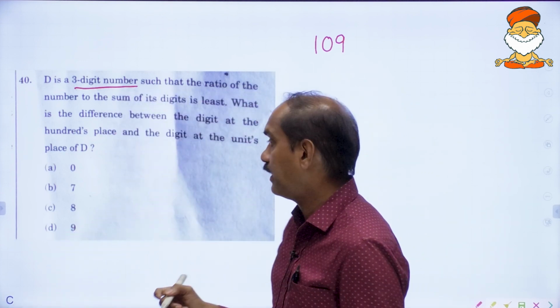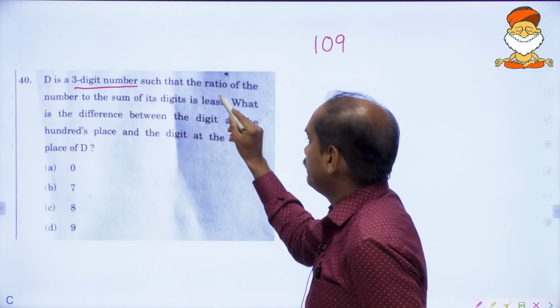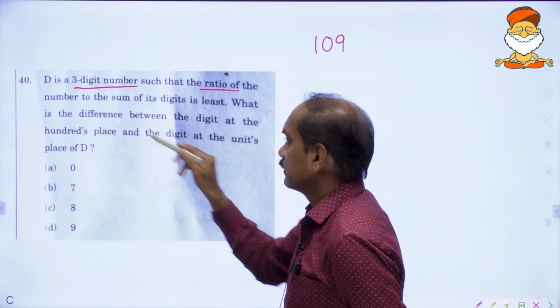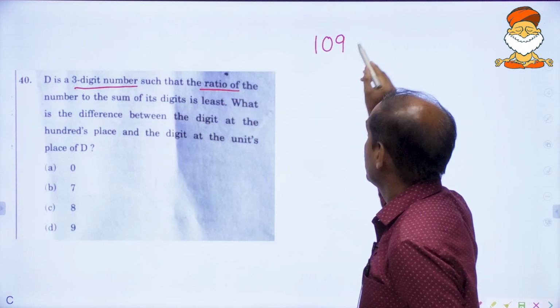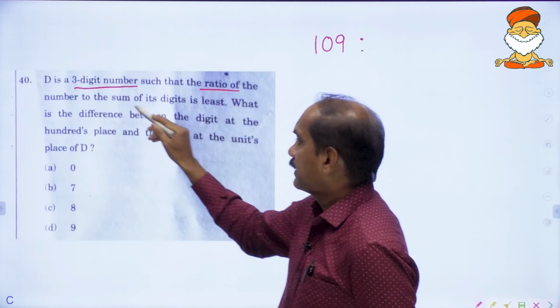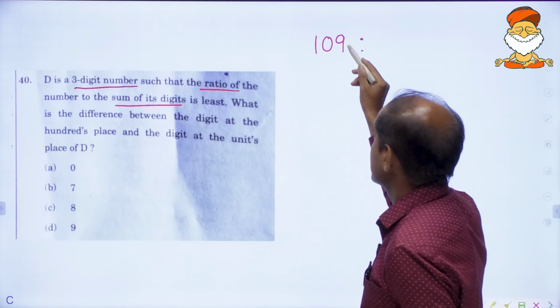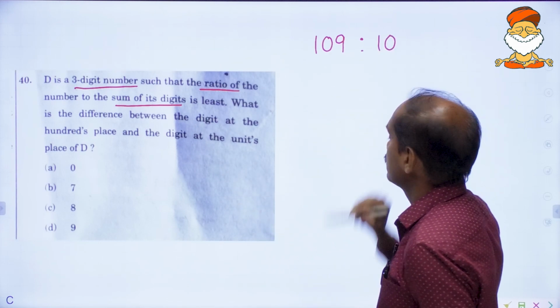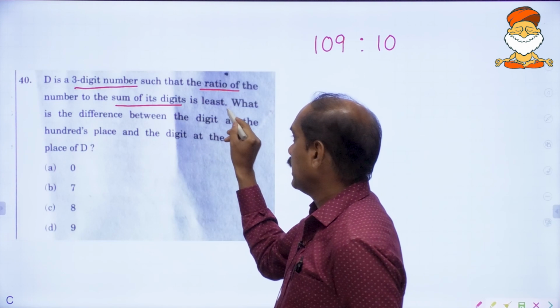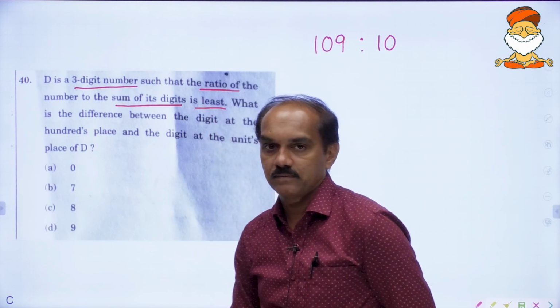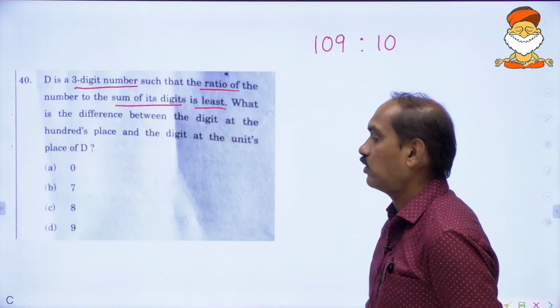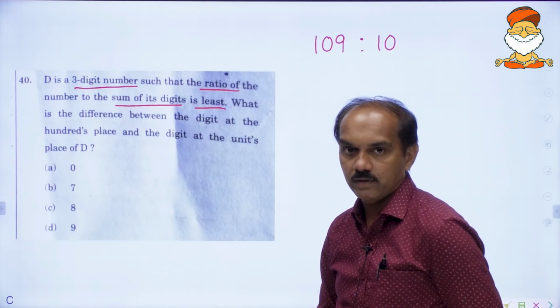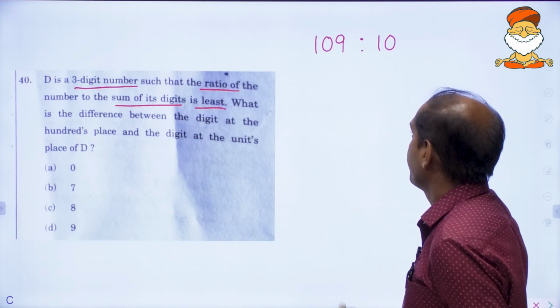You can take 109, and the ratio of the number to the sum of its digits, which is 10, is the least. That kind of number you will have to pick.